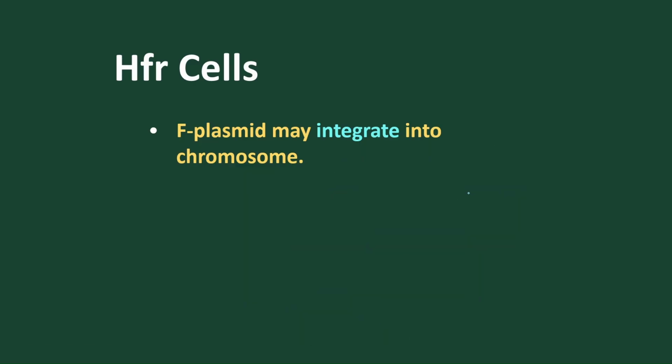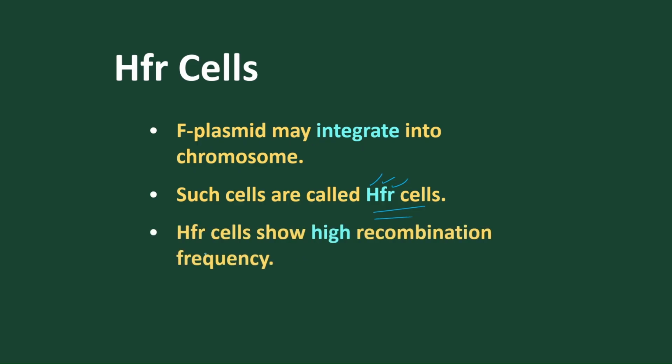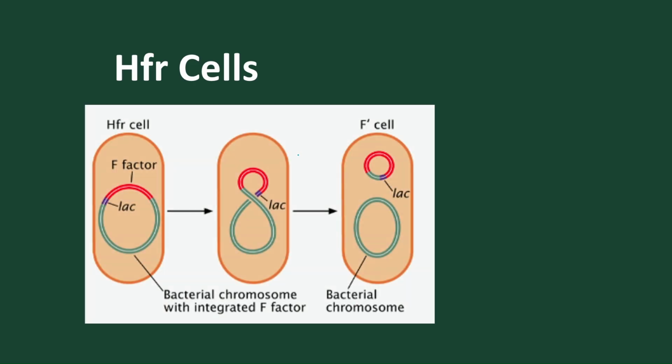So this is how in HFR plasmid integration takes place. Such cells are called HFR cells, high frequency recombination cells, with high recombination frequency. High frequency means a factor is present. They will convert this DNA, they duplicate the DNA, and the duplicate moves to the other cell. This is the conjugation process.